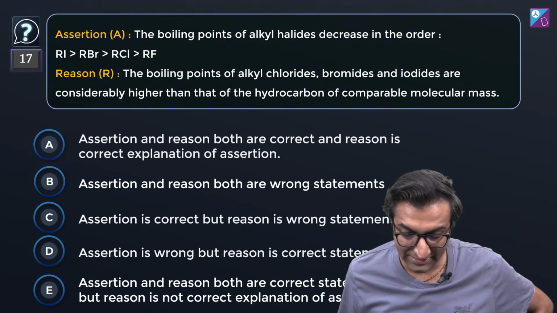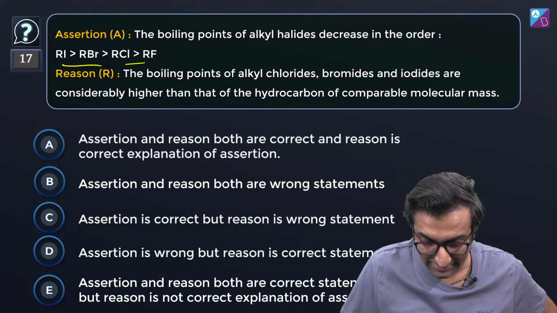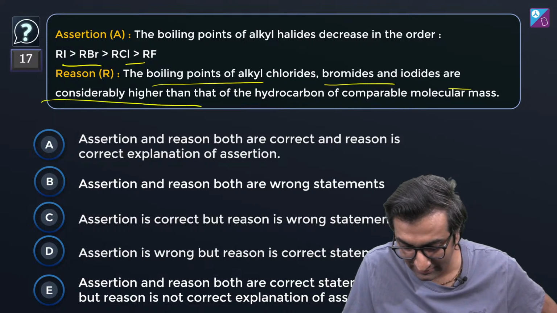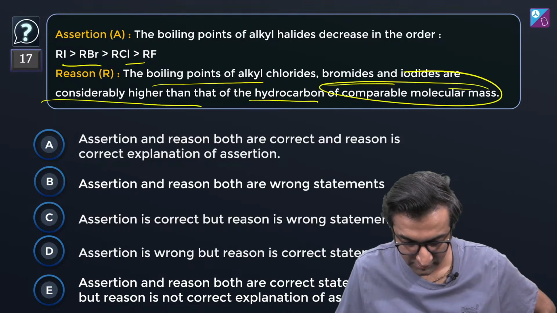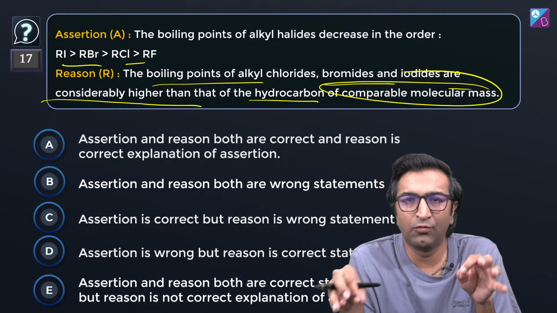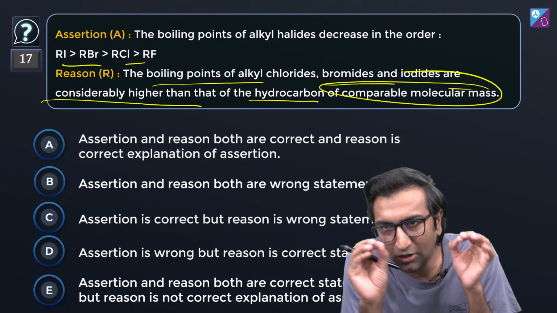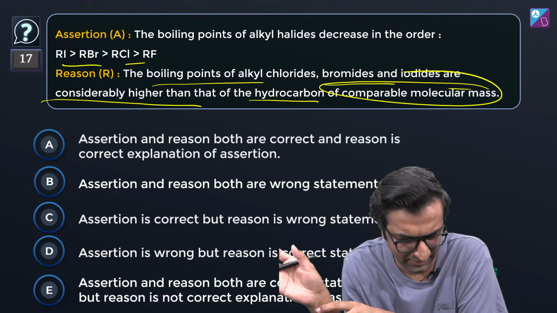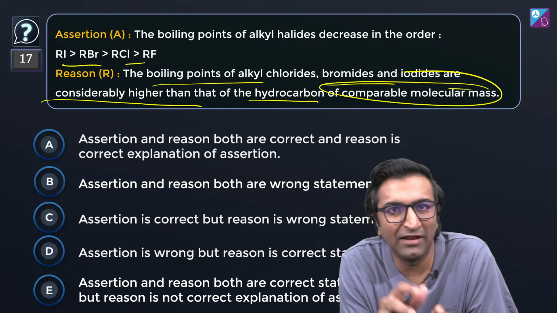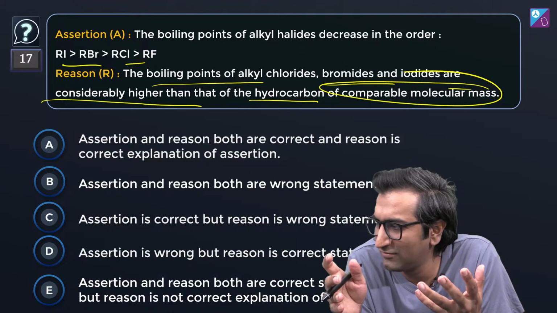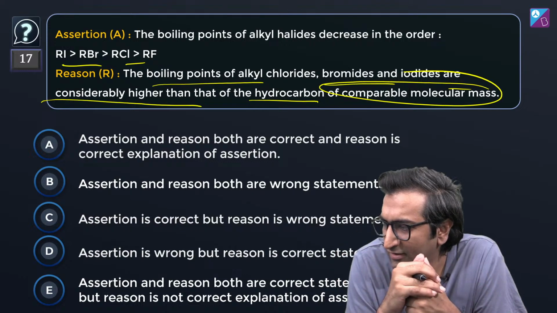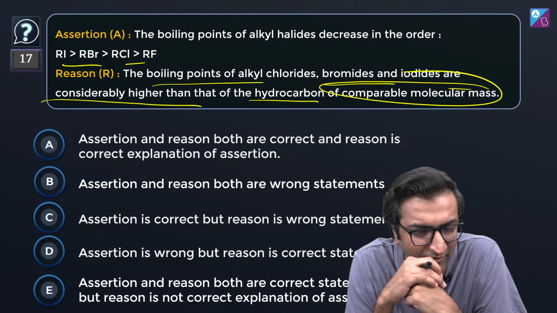The boiling points of alkyl halides decrease in the order RI, RBr, RCl, RF. The boiling points of alkyl chlorides, bromides, and iodides are considerably higher than that of hydrocarbons of comparable molecular mass. What do you think? For assertion and reason, you may always put a because. If reason, because assertion, that made no sense. The assertion, because reason. Yeah, because डालो. And if that makes sense, then you put that. This is one of those annoying questions where it looks like you know the answer and in a hurry you could mess it up.